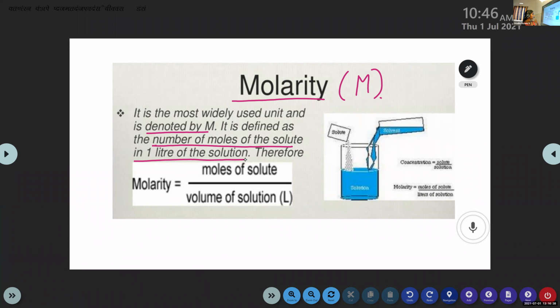It is the number of moles of solute in 1 liter of the solution. Therefore, the equation becomes molarity equal to number of moles of solute divided by volume of solution in liters. This is the third method to find the concentration of the solution.